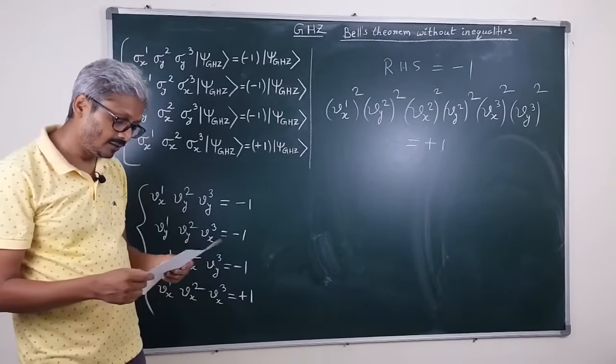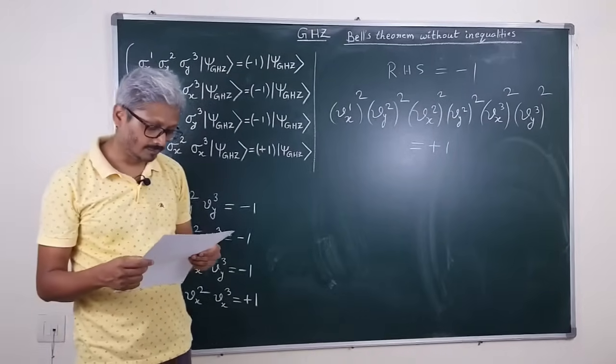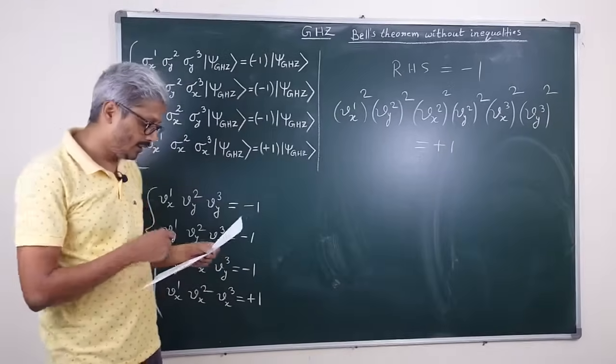Here it is again shown that Einstein's local realism is not obeyed by nature.